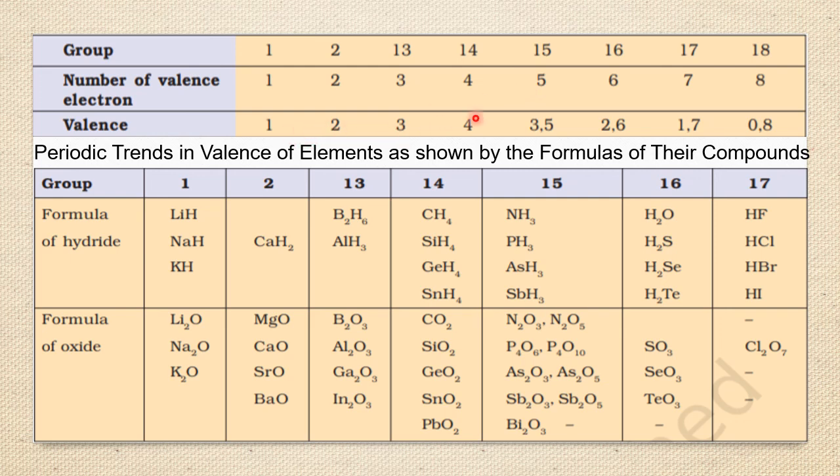For 5, 6, 7, 8, they show very little. The formula depends on the valency. The formula of lithium hydride is LiH, whereas calcium hydride is CaH2. Calcium has plus 2, so H2 comes here. Here it is plus 1, so 1 H comes here. So formulas depend on the valency.